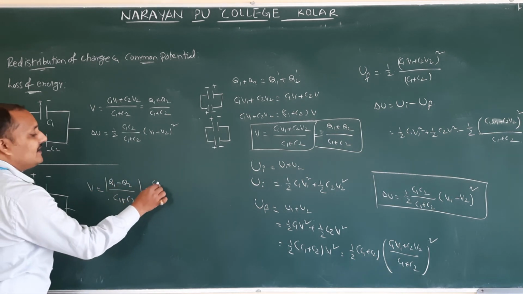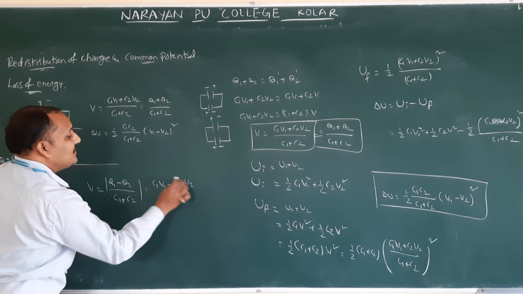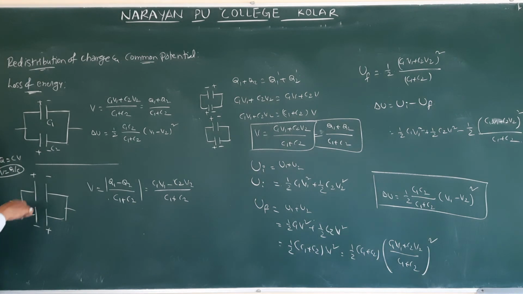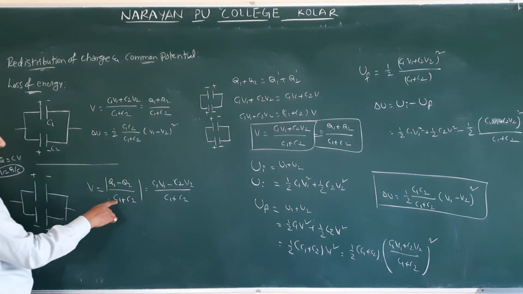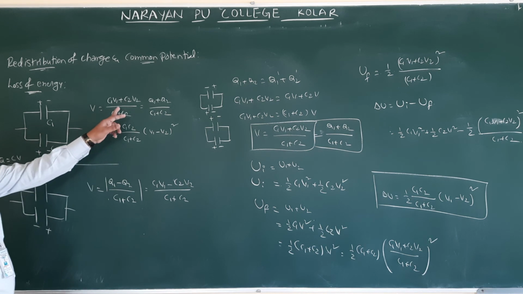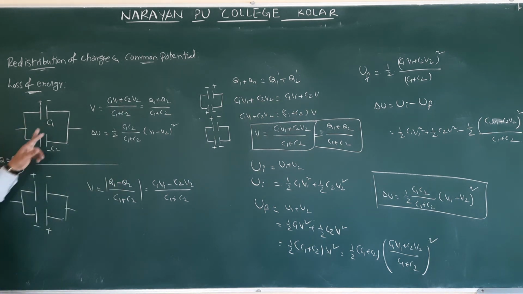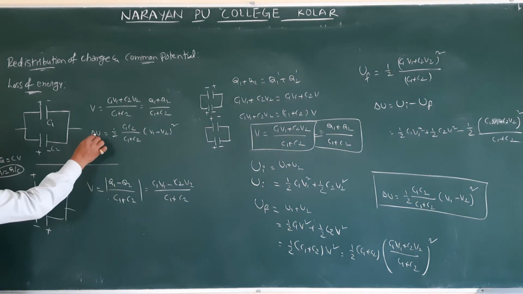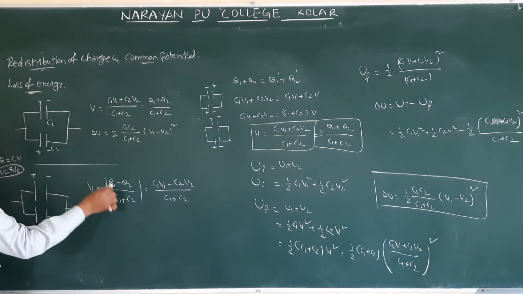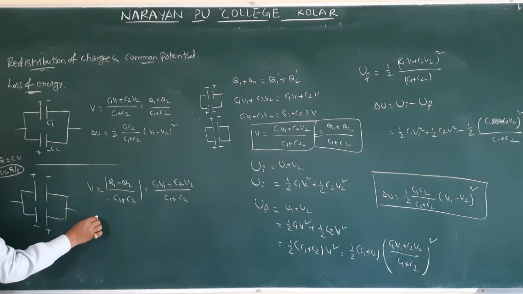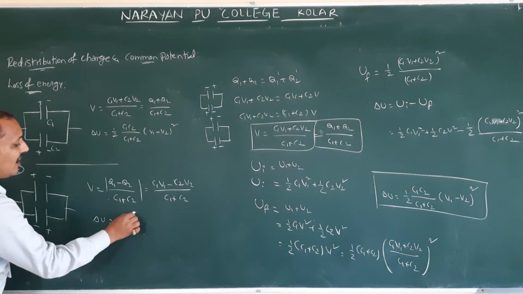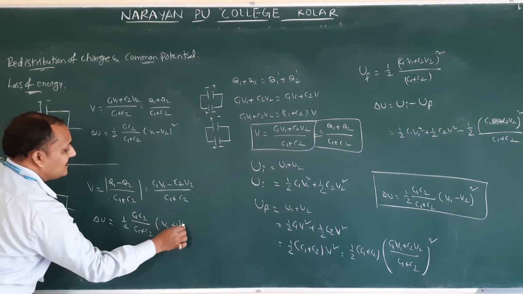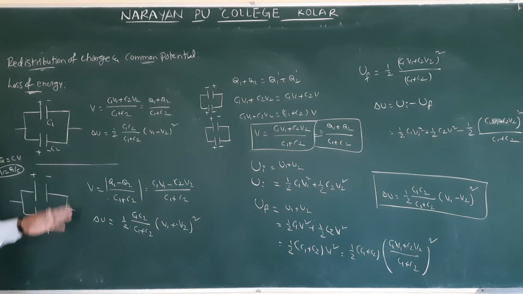Q1 minus Q2 means C1 V1 minus C2 V2 by C1 plus C2. This is C1 plus C2 only. Why? Because these two are connected in parallel. Parallel means what is the resultant combination formula? C1 plus C2. Okay. So here plus is there means here minus will come. Plus means here plus will come. So plus minus means minus will come. Like that we can remember. So if it is plus means this one will be minus. Now it is minus means this one is going to become plus. So that is your wish how you will remember. C1 C2 but C1 plus C2. Here you will get V1 plus V2 whole square. Okay. So these are the formulas.